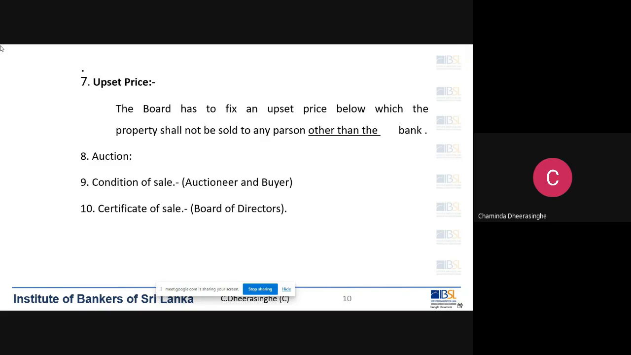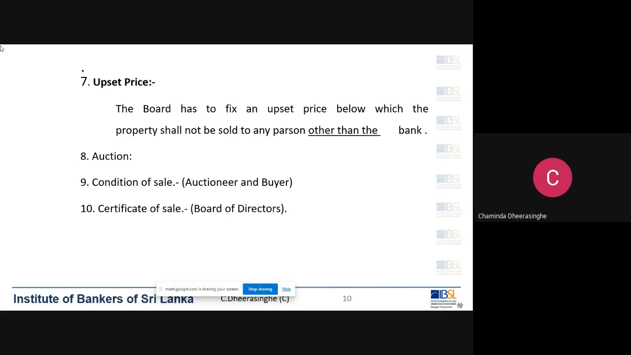After fixing the upset price, we have to inform the auctioneer of the upset price. Then the auctioneer will carry out the auction on the auction date. He will start the auction, and the minimum bid price will be the upset price that we decided, that has been passed by the board of directors. Then at the auction, the bidders can bid. If there are no successful bidders, the bank can bid for a nominal price.